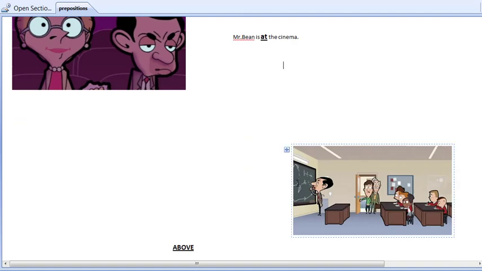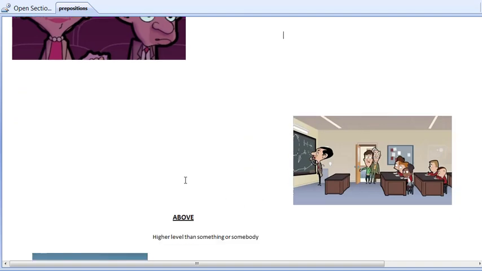In this next picture we have Mr. Bean. He's at school. Mr. Bean is at school. It would certainly be fun having Mr. Bean as a teacher in a school. So here the word at shows that Mr. Bean is at a specific area.